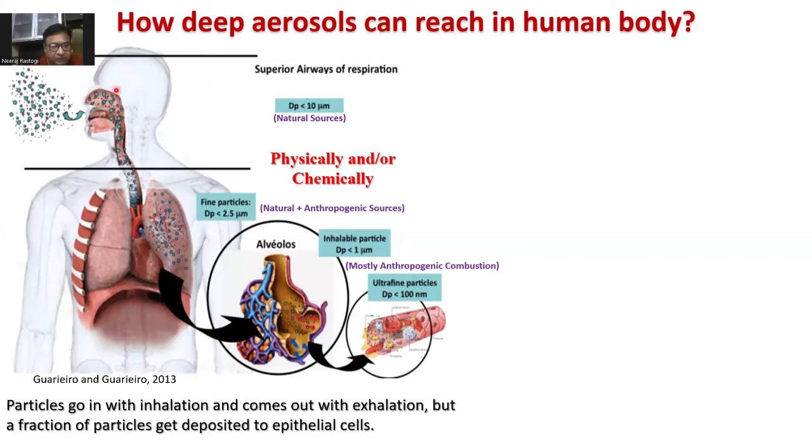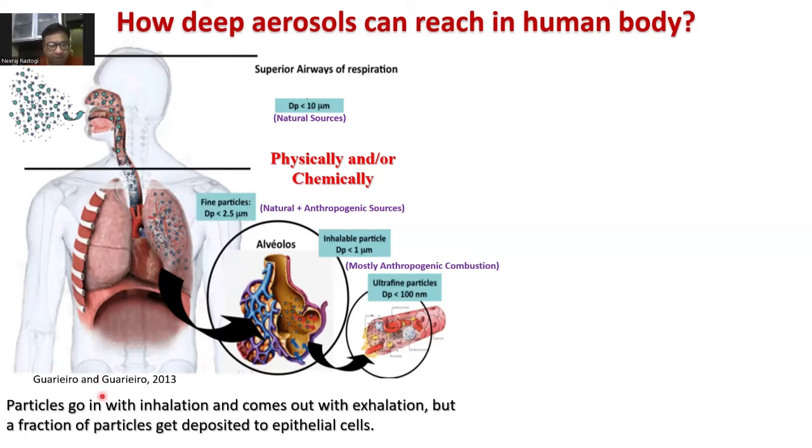Once they are in the bloodstream, then in principle, they can go to any part of our body with the blood. So all these particles that we are inhaling, depending upon their size, can go to different parts of our body, and depending upon their composition, they can affect differently. This effect can be physical or chemical. Physical means these particles physically sit at some corner in our body, and it affects the surrounding. Chemically, that means wherever they are sitting, they can react with the surrounding cells and affect them in a different way.